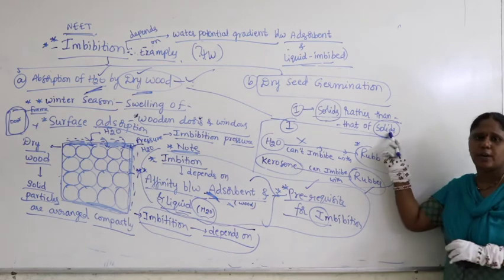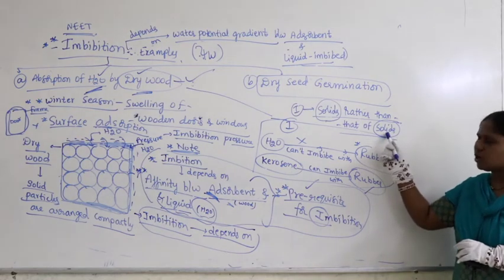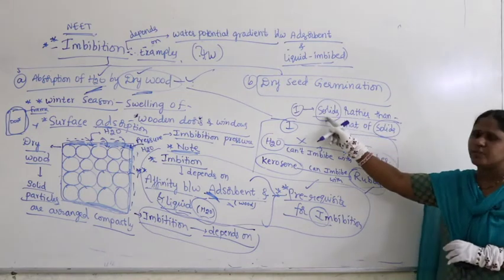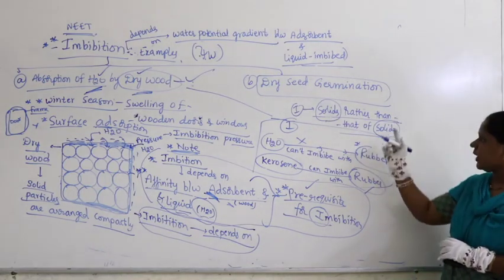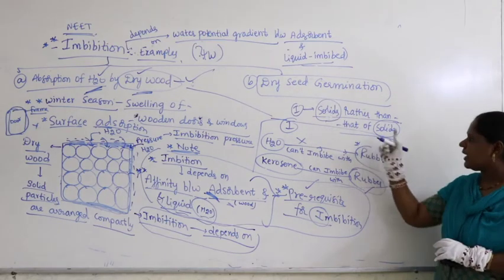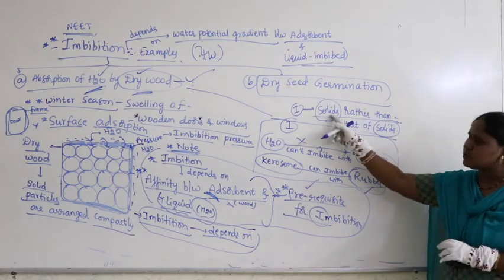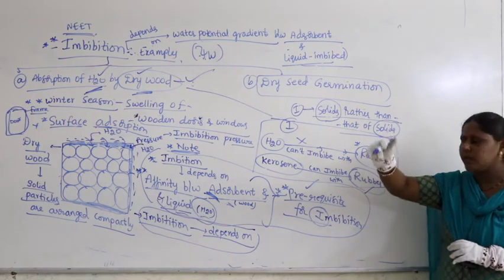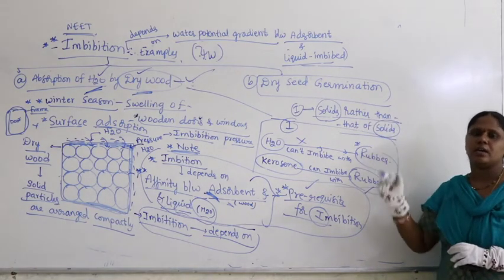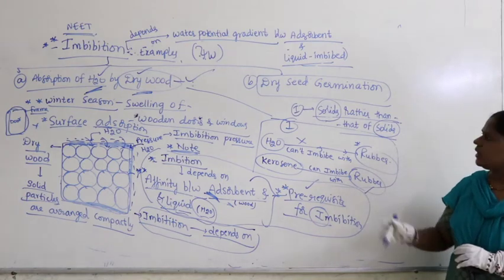Maybe if you take dry wood and water, here absorption occurs only on the surface. So sponge with water, higher rate. Dry wood with water, lower rate. Here sponge is also a solid, dry wood is also a solid, but in some solids it occurs at a higher rate rather than in other types of solids where it occurs at a lower rate.